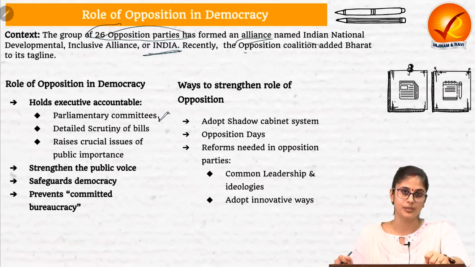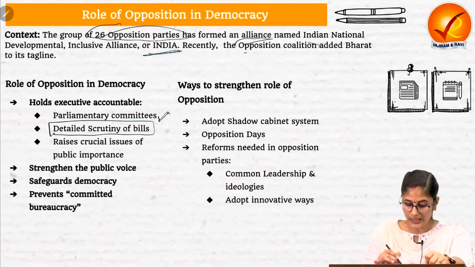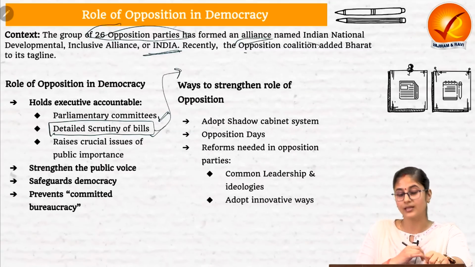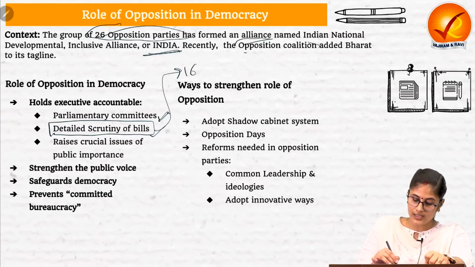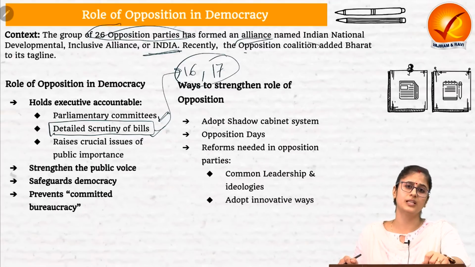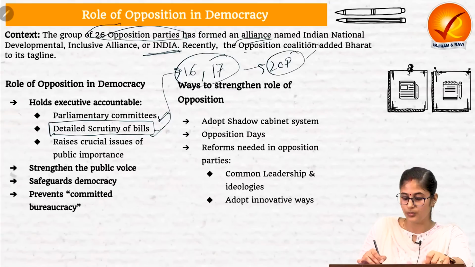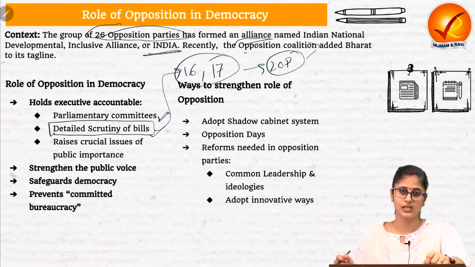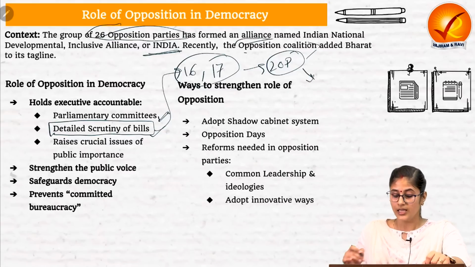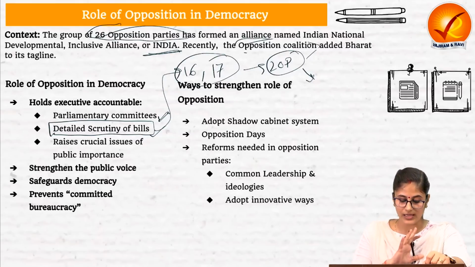Then the opposition political party also plays a major role in doing detailed scrutiny of the bills. But sadly, in the 16th as well as in the 17th Lok Sabha, no opposition political party had the requisite numbers to get the designation of leader of opposition. And on account of this, according to PRS, in the monsoon session of 2021, 20 bills were passed without detailed scrutiny.